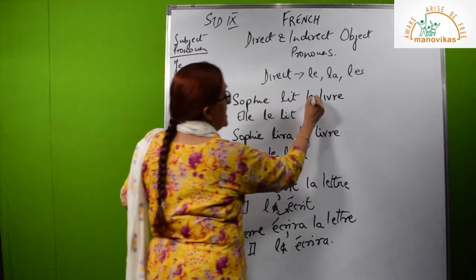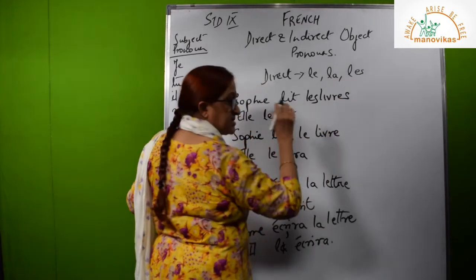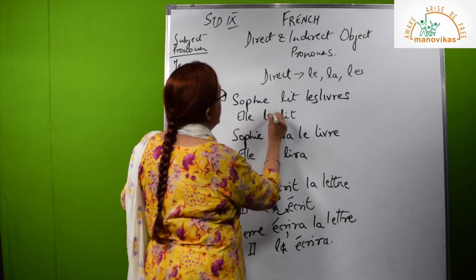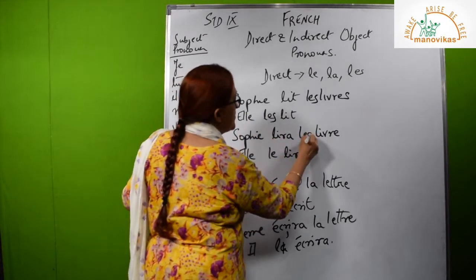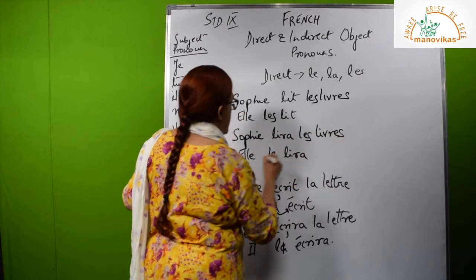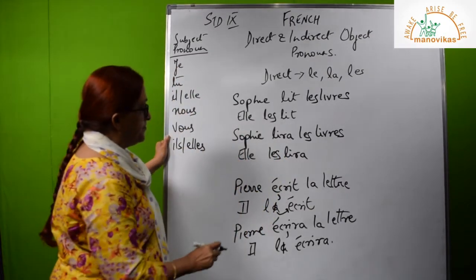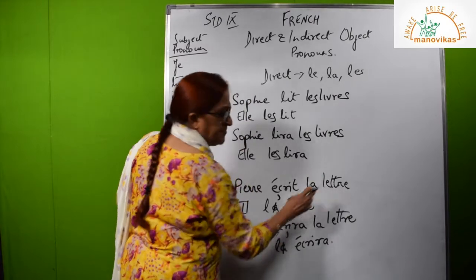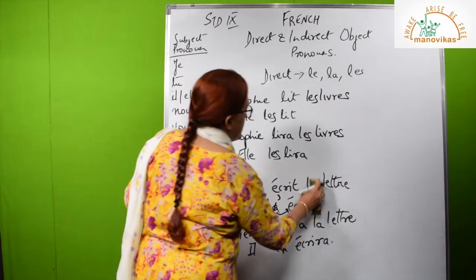Now suppose Sophie lit les livres. If she was reading some books, the books in plural, then this would have become elle les lit. Sophie lira les livres, elle les lira. Similarly, Pierre écrit les lettres. Suppose instead of one letter, he was writing many letters.